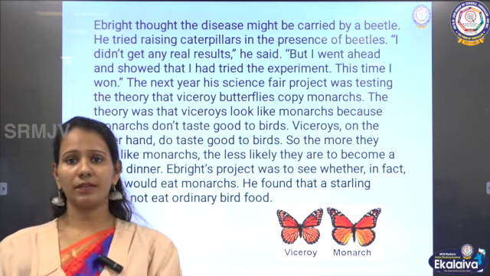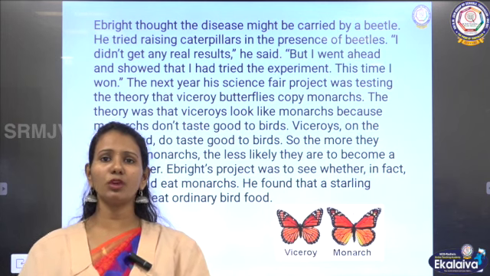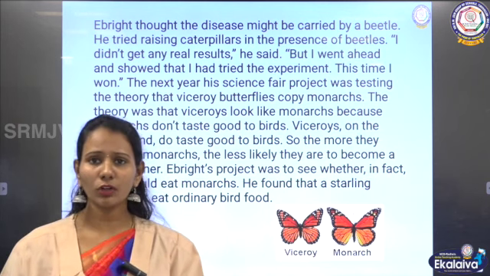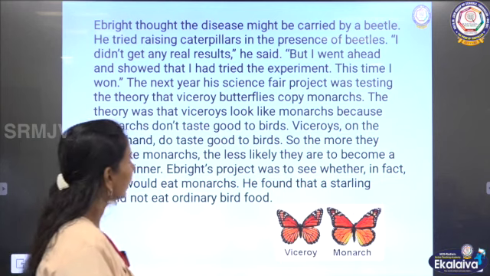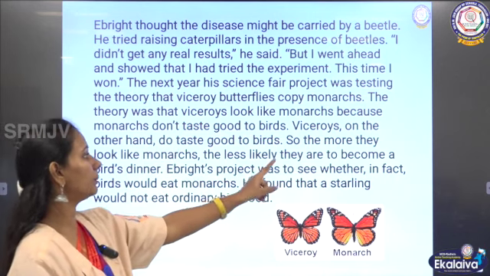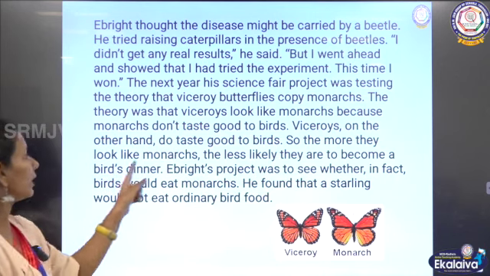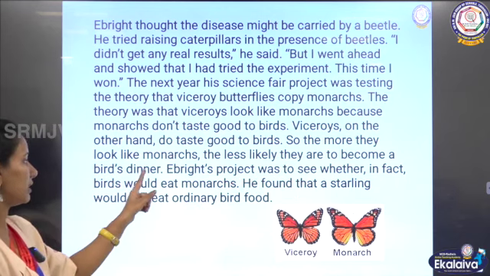So, in the fright that a bird might come and kill, the viceroys will behave like a monarch butterfly, thinking that it is a monarch butterfly, the birds will not come and eat it. Viceroys, on the other hand, do taste good to the birds. So, the more they look like monarchs, the less likely they are to become a bird's dinner.